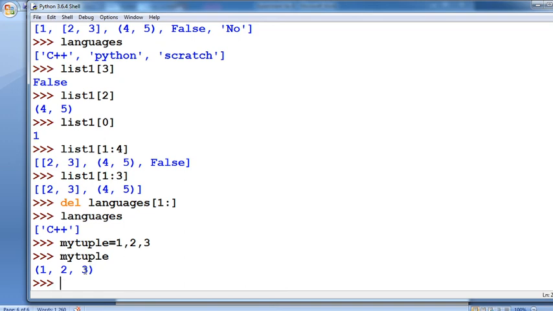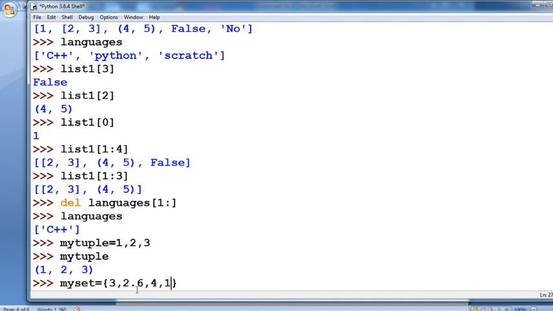Okay, the next example is defining a set. Suppose you define my set, my set equals to, in curly brackets, 3 comma 2 comma 6 comma 6 comma 4 comma 1.